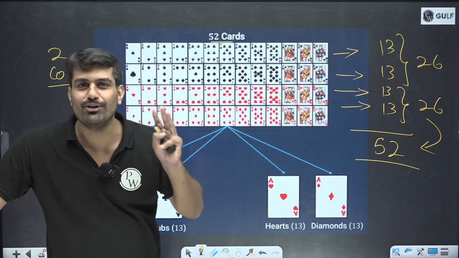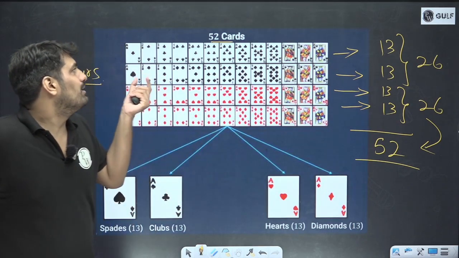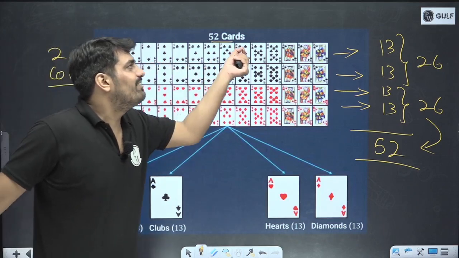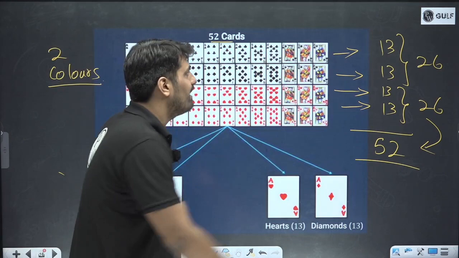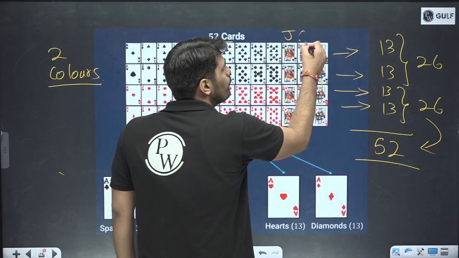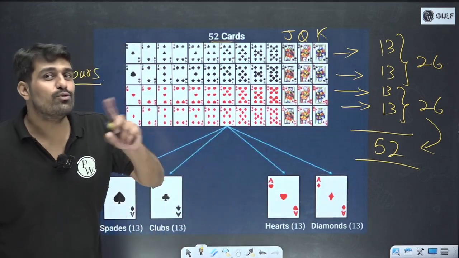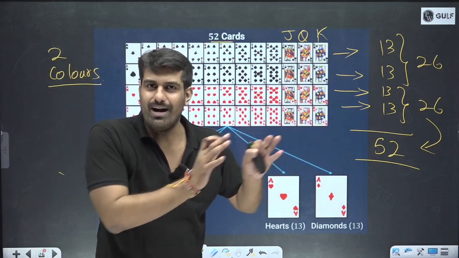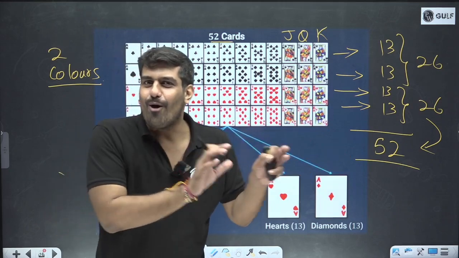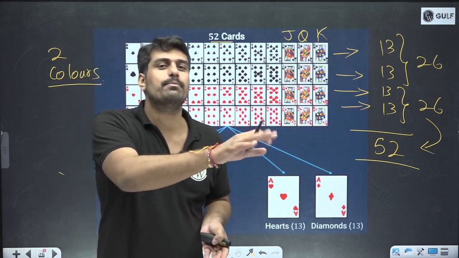And let me introduce you to the third differentiation, which is based on the card itself. We are having numbers like ace, 2, 3, 4, 5, 6, 7, 8, 9, 10. After 10, we are having jack. This is a jack, which is represented by J. We are having a queen. We are having a king. J, Q, K. These 3 are what? They are face cards. On it, the photo is printed. Not exactly of which king, queen or jack, but a representation of a king, a representation of a queen and a representation of a jack.